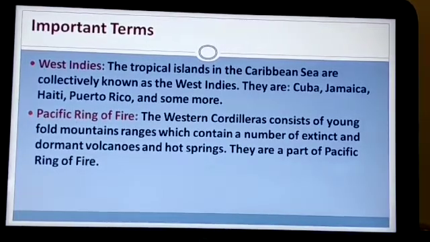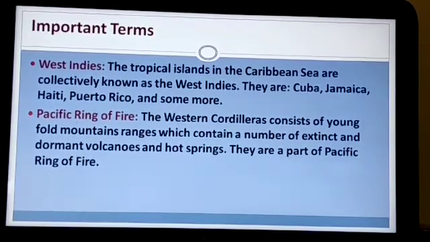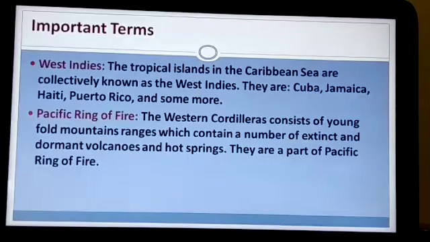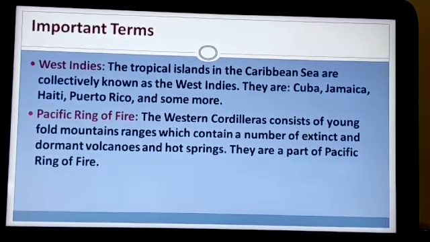The next term is Pacific Ring of Fire. The Western Cordillera consists of young fold mountain ranges which contain a number of dormant volcanoes and hot springs. In this portion of the Western Cordilleras, there are young fold mountains, and in these mountains there are a lot of volcanoes and hot springs. This is a part of the Pacific Ring of Fire.